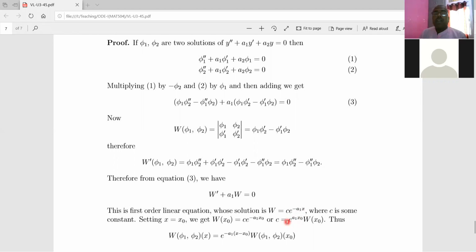C is this, so e to the power minus a1x into e to the power a1x0, by the law of indices, you can take e to the power minus a1 common, x minus x0, and we write this. So this is the relationship between the two Wronskians. This is the Wronskian for any point x, and this is the Wronskian at a single point. This is the relation that we needed to prove here.